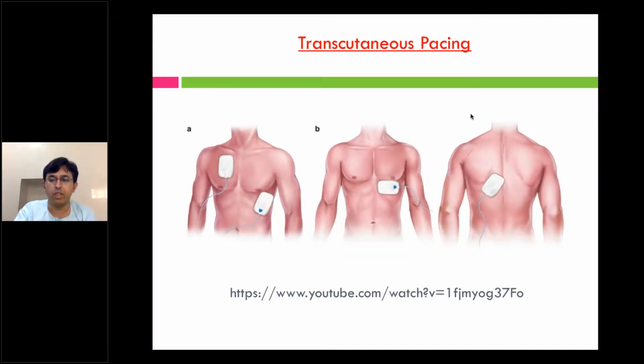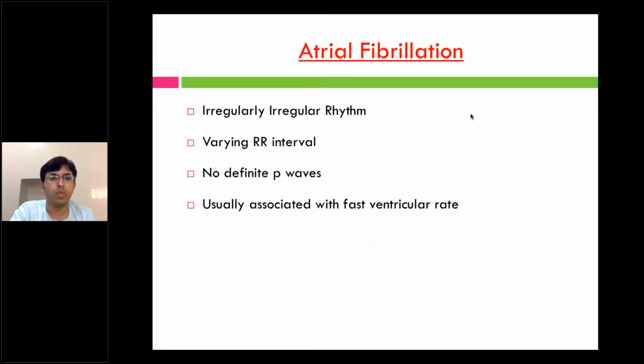So, a brief about atrial fibrillation. The key characteristics are that it is irregular, with a varying RR interval. There are no definite P waves, and most of the time it's associated with a fast ventricular rate. So the key criteria are varying RR interval, no definite P waves, fibrillatory waves instead, and usually a fast ventricular rate.